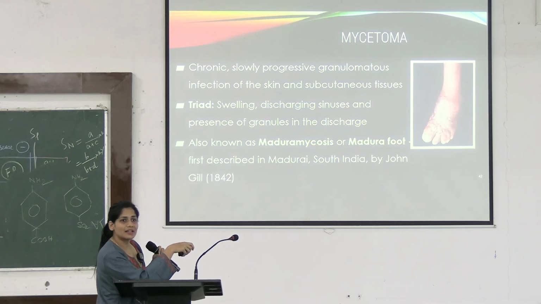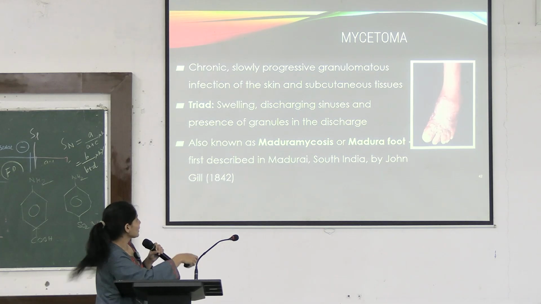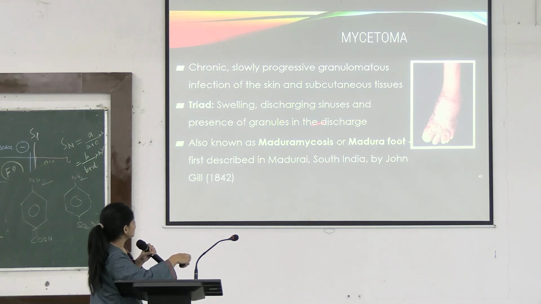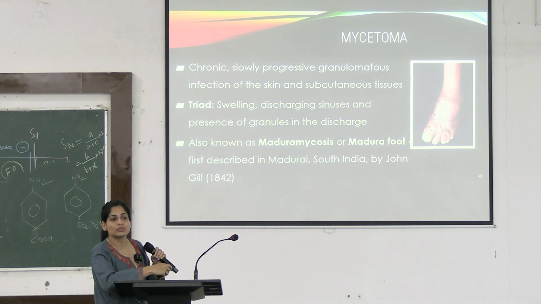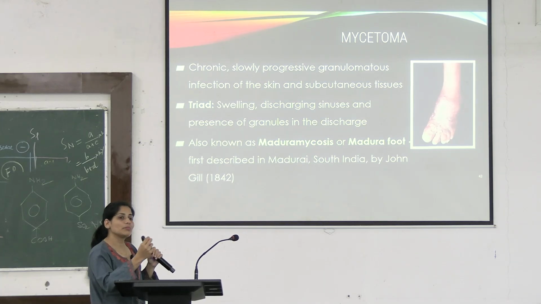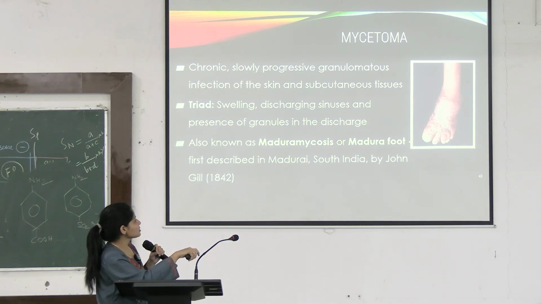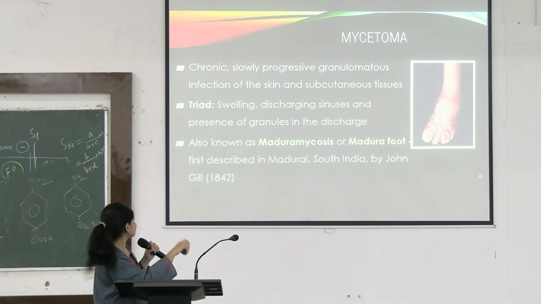There are sinuses underlying the swelling and these sinuses can discharge certain granules, and these granules also have different colors. Based on that we can differentiate by which microorganism this subcutaneous mycosis was caused.